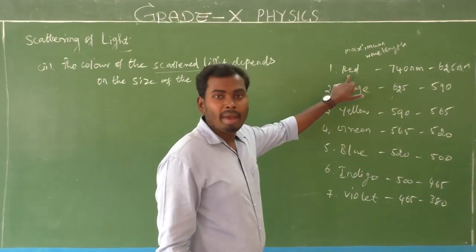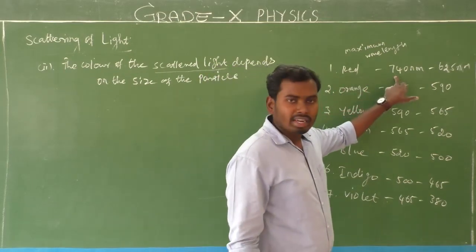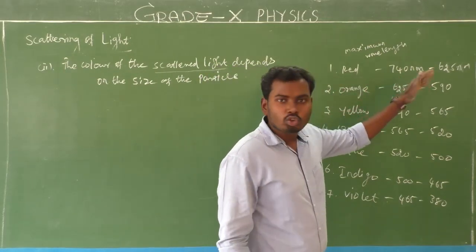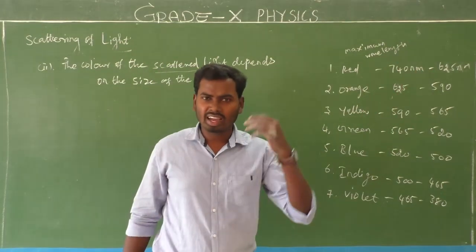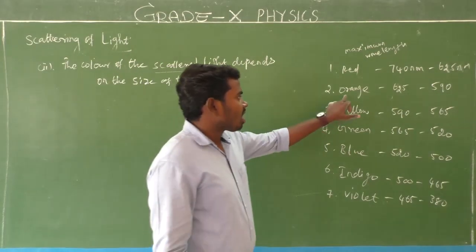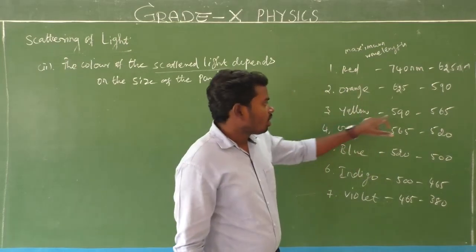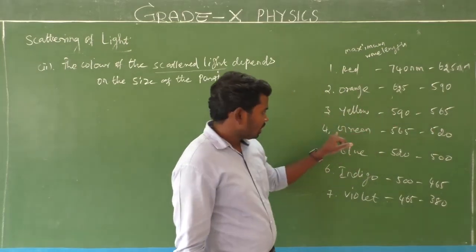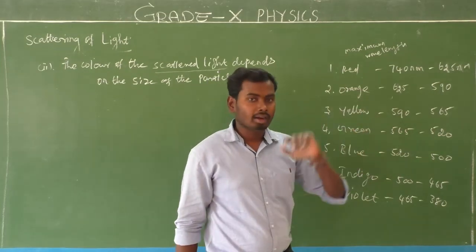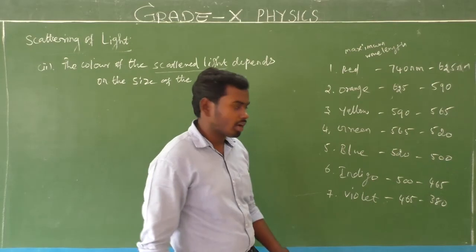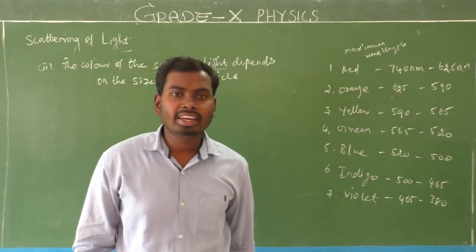The red has maximum wavelength. That is 740 nanometer to 625 nanometer. Nanometer means you will study the higher class. That is range. Orange color 625 nanometer to 725 nanometer. Yellow 590 to 565. Green 665 to 620. Blue 520 to 500. Next indigo 500 to 645. And last one violet is 465 to 380 nanometer.